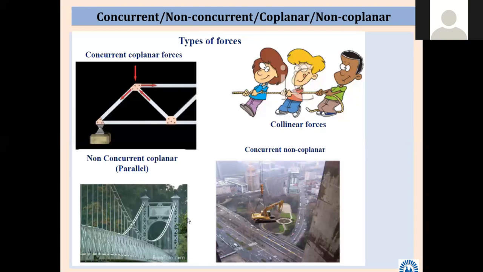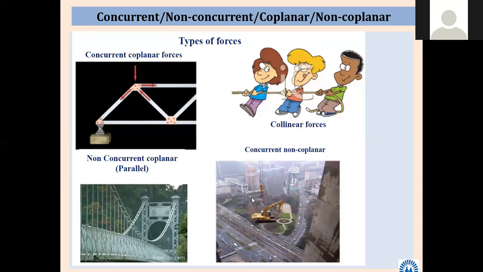Non-concurrent. Then concurrent non-coplanar. For this example, just check how it is. Have you seen a tripod? Tripod is the best example. This example you may not be able to understand. Tripod, though the forces are concurrent, meeting at a single point, they are non-coplanar.